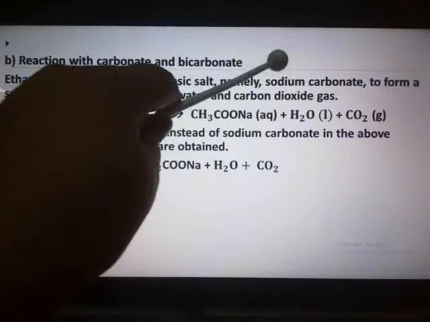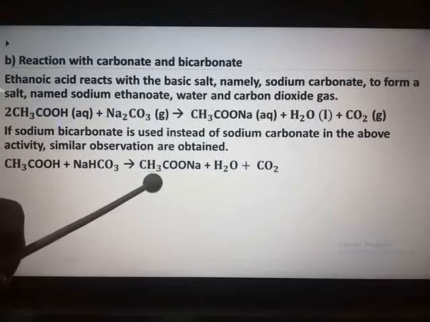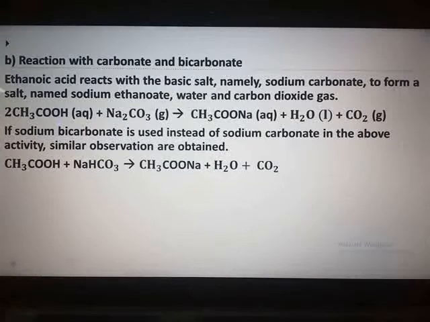And in place of sodium carbonate, if you use sodium bicarbonate, then similar observations are recorded, that is sodium ethanoate, water and carbon dioxide gas. So here you can see the chemical reactions.